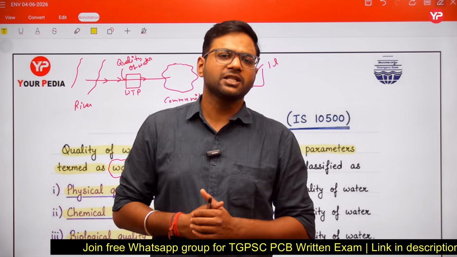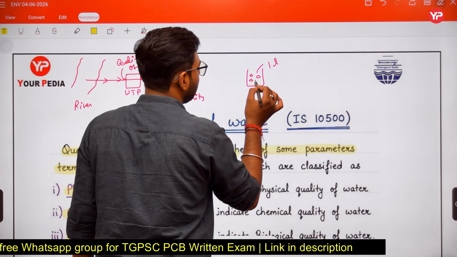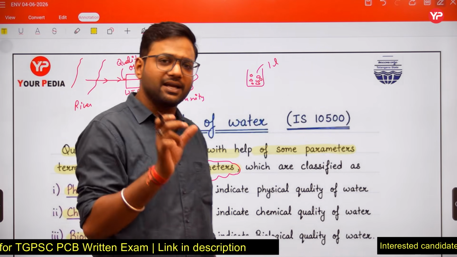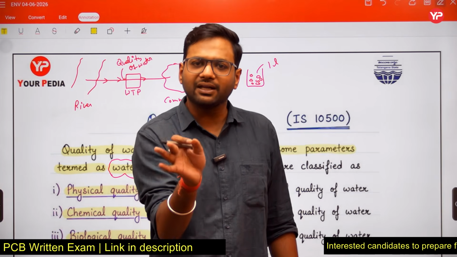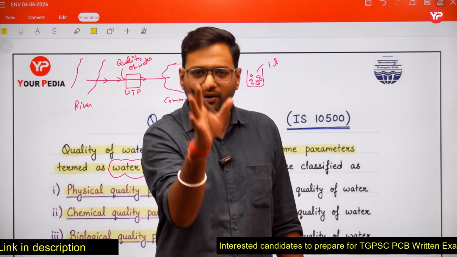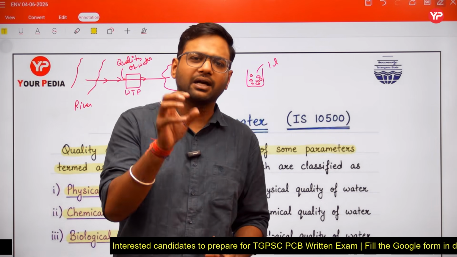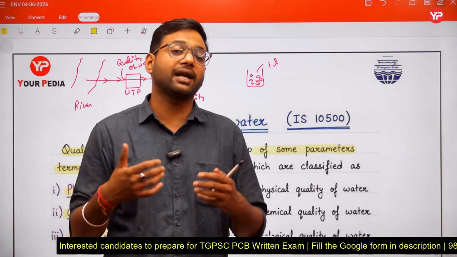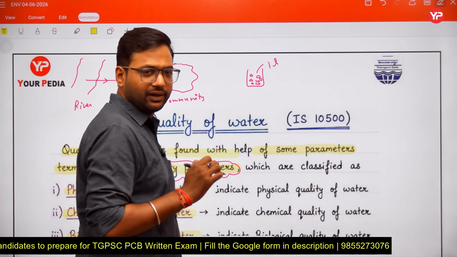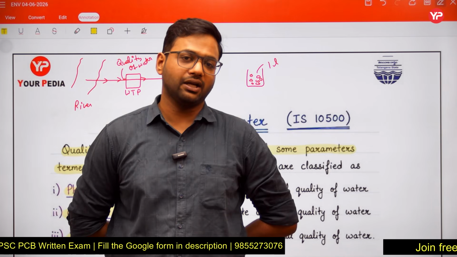Let's take an example. Suppose that in our 1 liter sample, some particles are present which can be seen by naked eyes. So these particles are present and we can see that. So these particles will be physical quality parameters, because these particles indicate the physical quality of the water, because we can sense that. Suppose that in our water sample there is some color. Let us suppose our water sample is of red color. Just an example I am saying. So again you can sense that color, you can see that color. So again it will be a physical quality parameter.